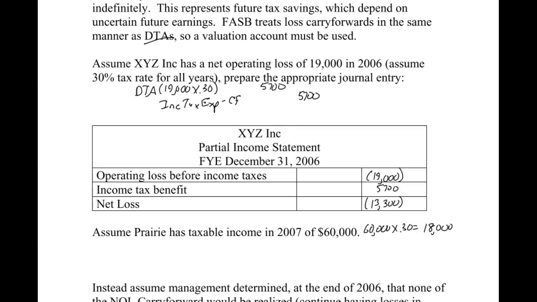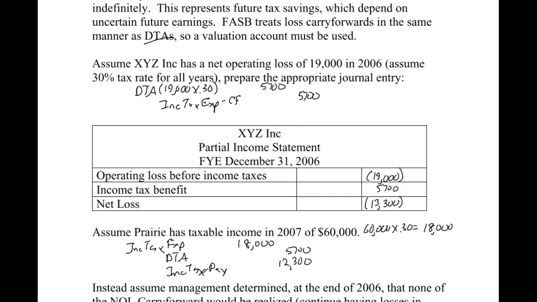Earlier in the chapter, we would debit income tax expense as the plug number in our journal entry, because of the temporary differences. Here, we know it's going to be $18,000, because we're assuming taxable income and financial income are the same thing, which makes it a little easier. We're going to use all of our deferred tax asset, and then pay the difference. Normally we would have had to pay $18,000, but now we're just going to pay $12,300.